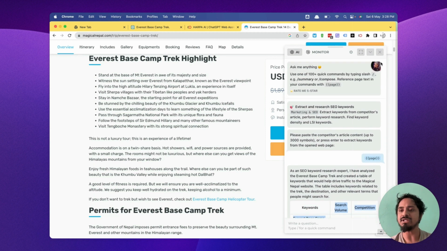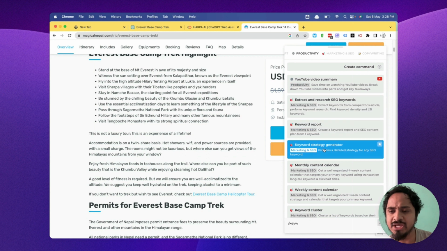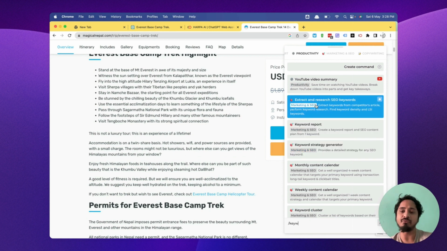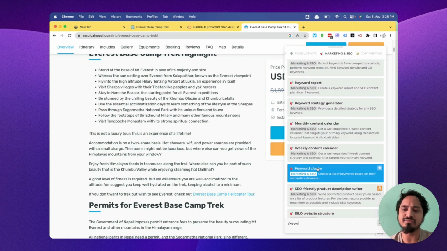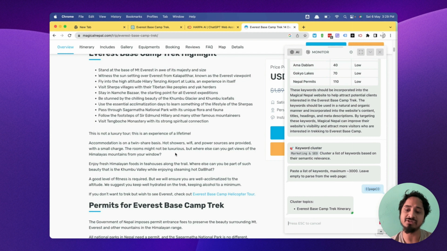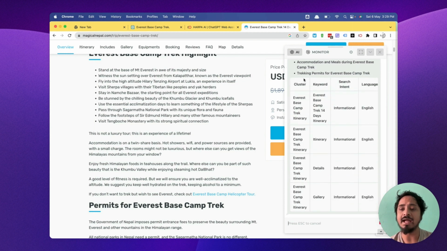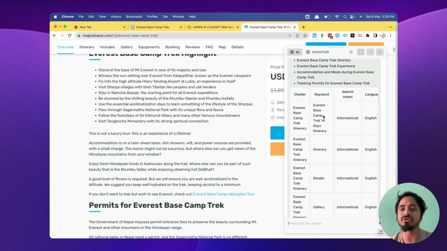Okay, so the next example is, I will type slash keyword. Okay, so a keyword strategy generator is also there, a keyword report is also there. We have used extract and research keywords, right? So let's say I want to make a keyword cluster about this Everest base camp. Okay, so the cluster topics are given to me, and here is the keyword cluster made for you.